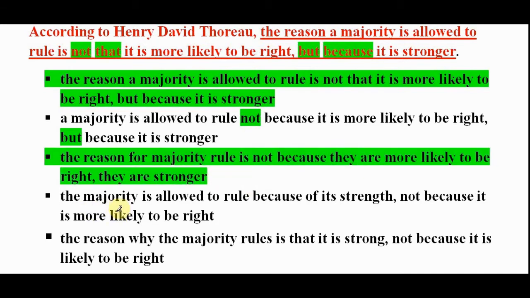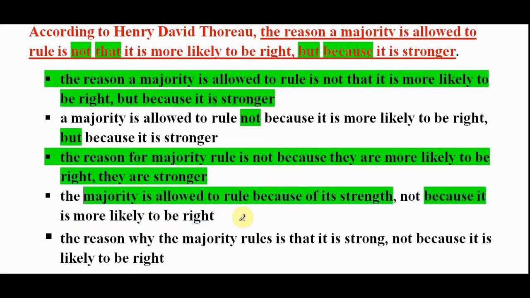D says majority is allowed to rule because of its strength, not because it is more likely to be right. So not is not a single marker. Whenever we use not, it cannot be parallelism. X not y, no. Not x but y. So it is incomplete. Second, there is no conjunction. Why? Because it is more likely to be right is fine, but it is not beginning with because but not. And so they are two different sentences, and for two different sentences there must be a conjunction. As I said, not is not a conjunction. So option D out because of an incomplete sentence.